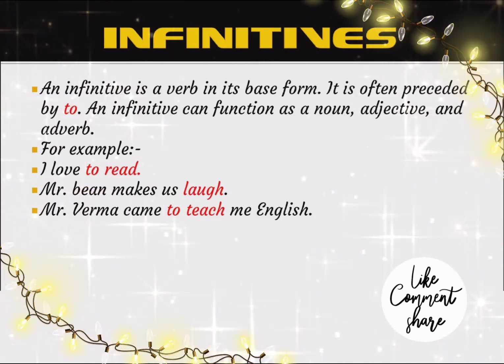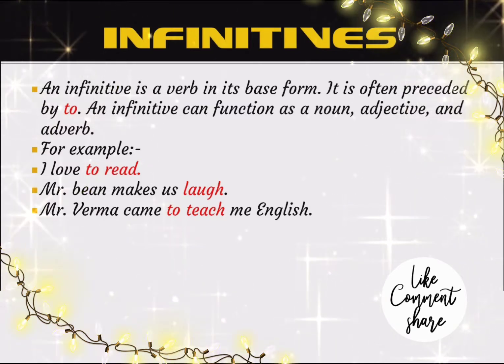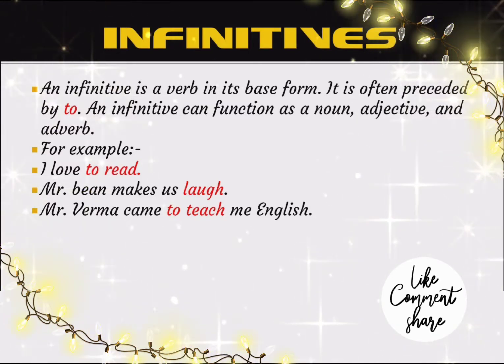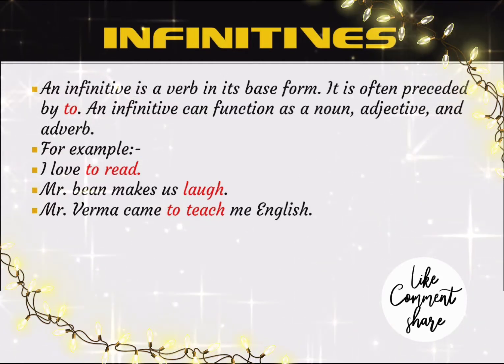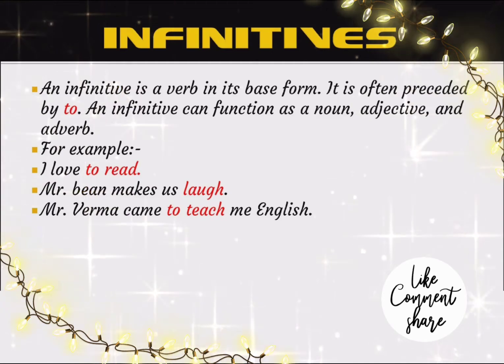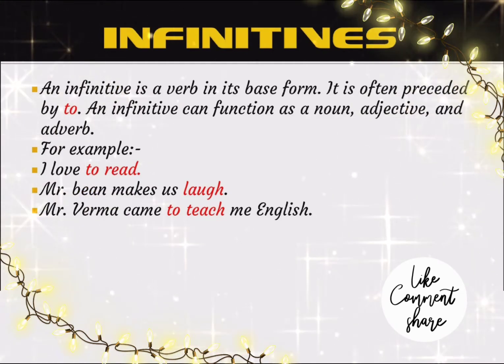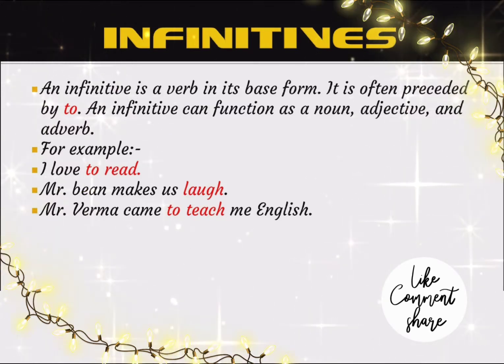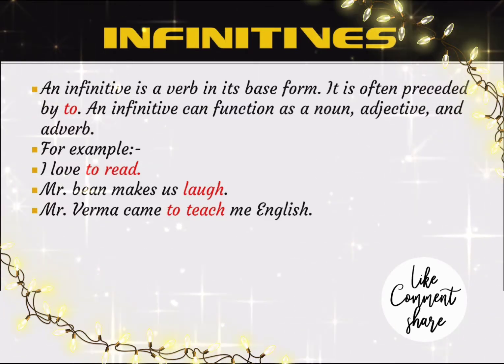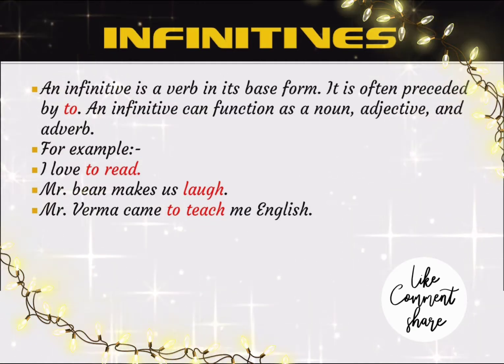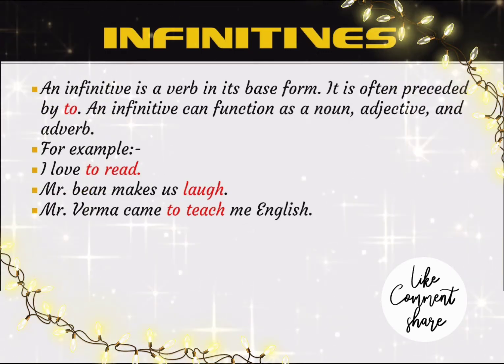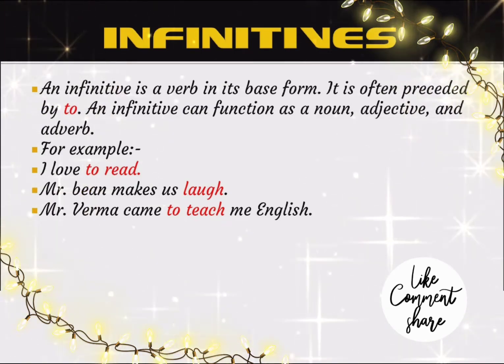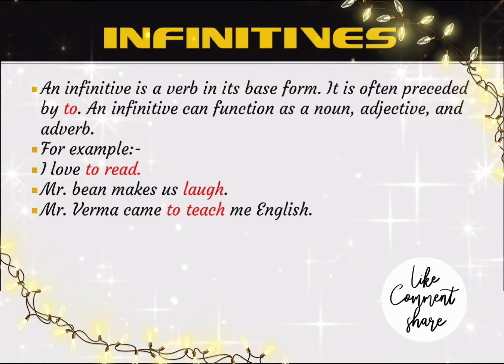For example, I love to read. Here read is a base form of verb and it is preceded with to. Mr. Bean make us laugh. Now here to laugh is not written here, only laugh. Infinitive, either it comes with to or without to, is always in its base form. Mr. Verma comes to teach me English. To teach, it is preceded with to and it is in the base form of verb.